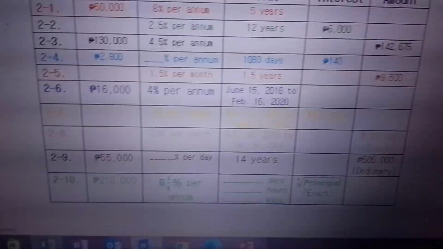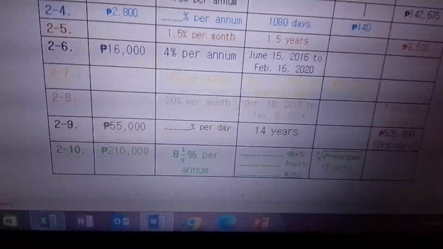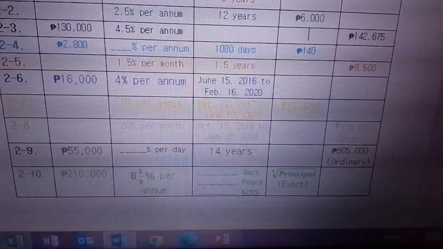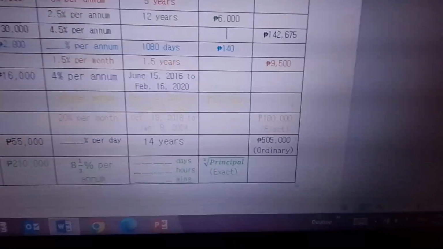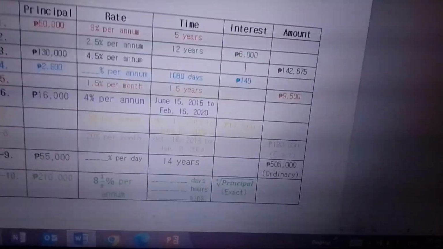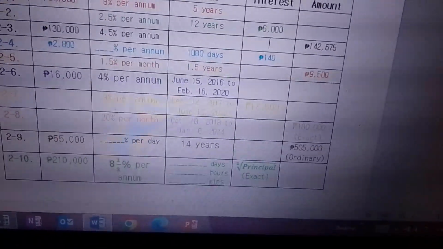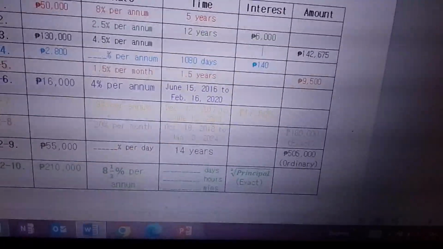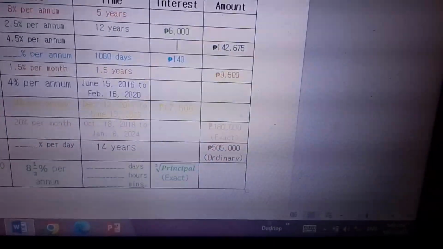For the last problem, we have the principal of 210,000 pesos, the interest rate of 8 1/3% per annum, and then our time. This time we're going to have to solve for the time, but in smaller units. You have to solve it in days, in hours, and in minutes. That's tough.